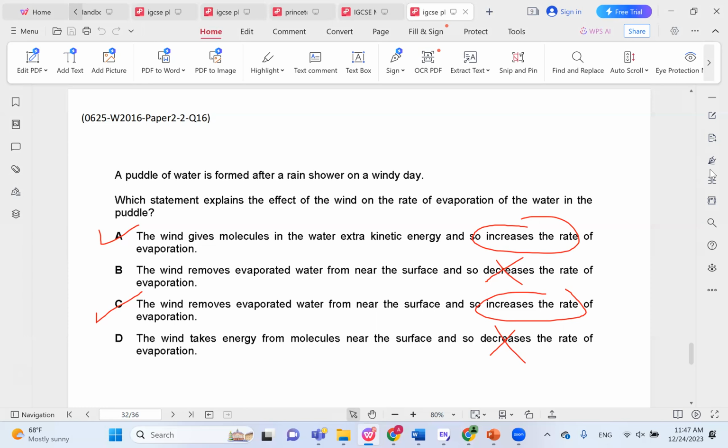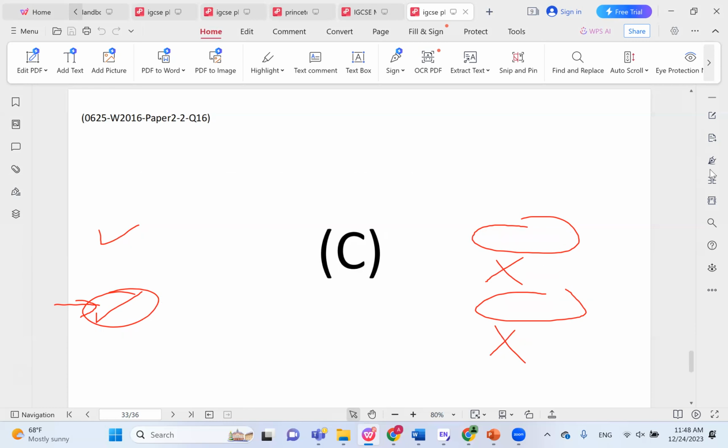The wind doesn't give the molecules extra energy. It just blows the molecules away. The molecules don't get extra energy. They're just blown away by the wind. So the most accurate answer here would be choice C. The wind removes evaporated water from near the surface and so increases the rate of evaporation. So C is the correct choice here.